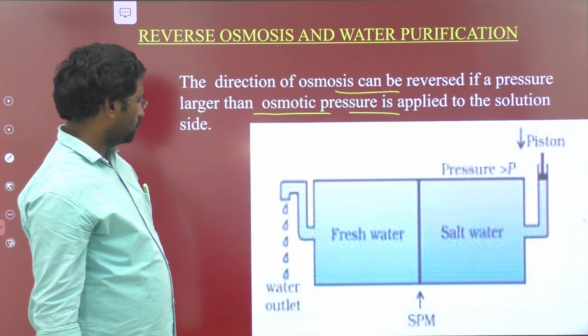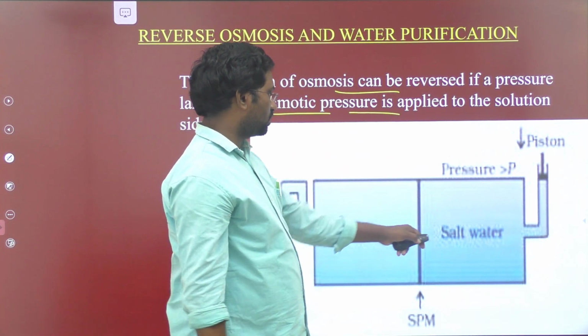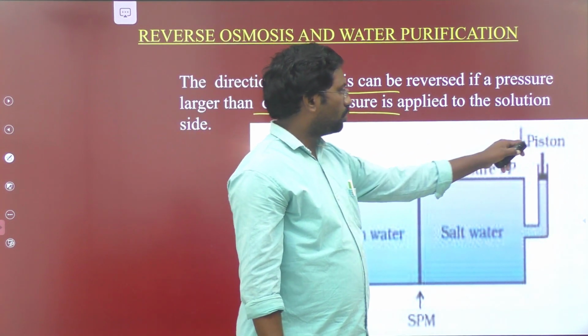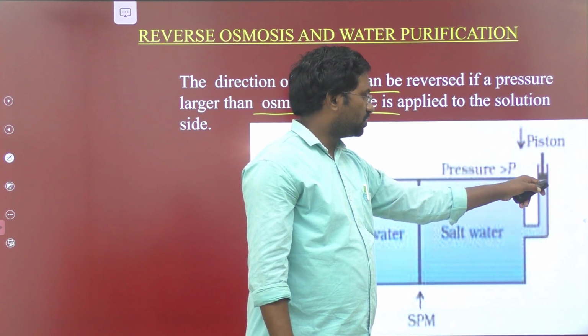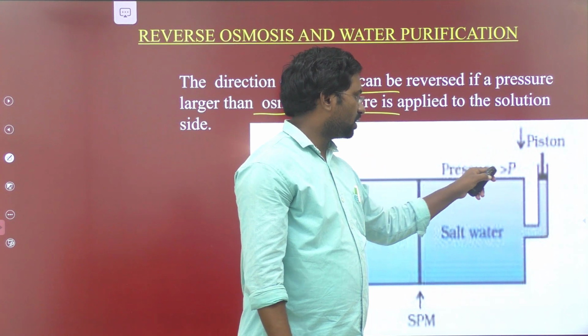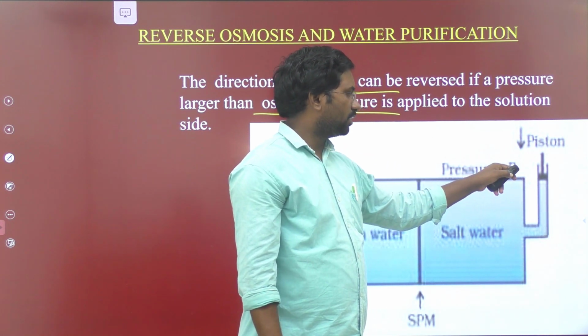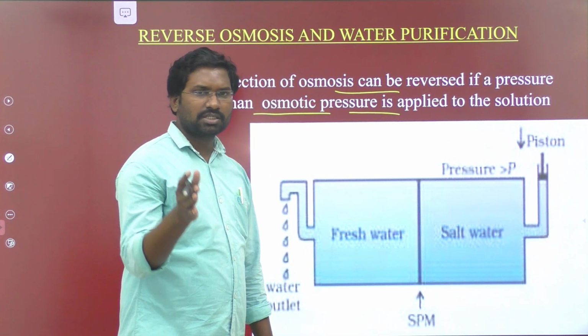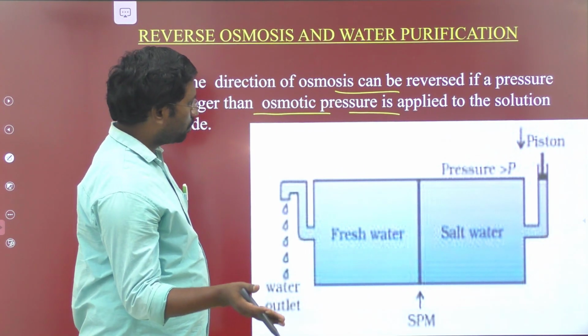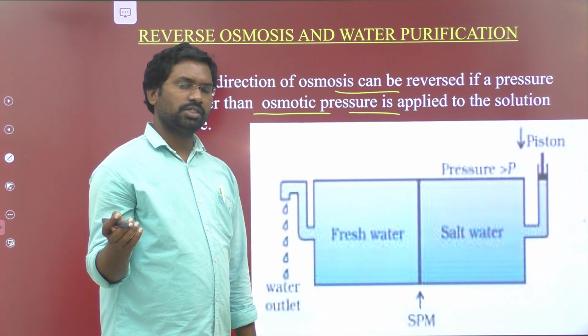So this is the fresh water, this is the salt water. Here, with the help of the piston, we apply a pressure greater than pi, that is, greater than the osmotic pressure P. So we have to use a higher pressure than the osmotic pressure. Therefore, reverse osmosis takes place.